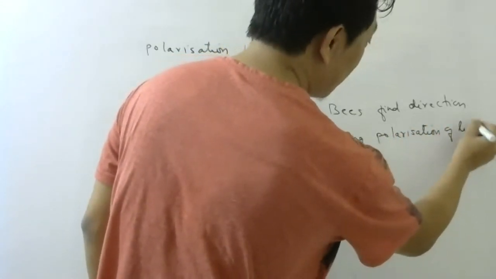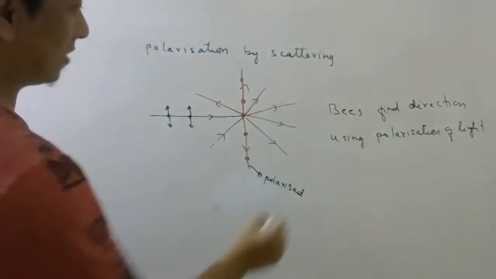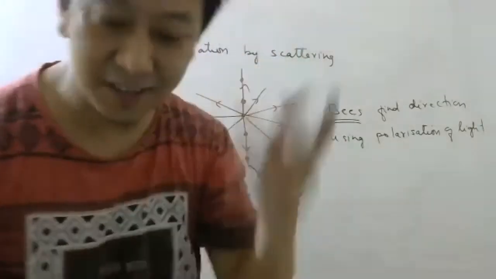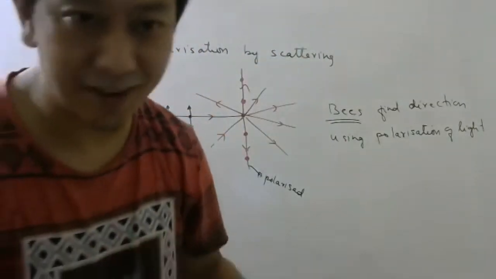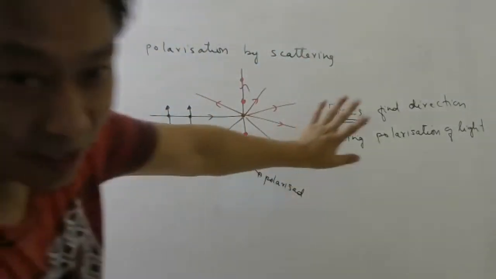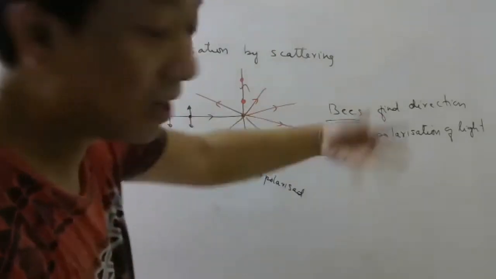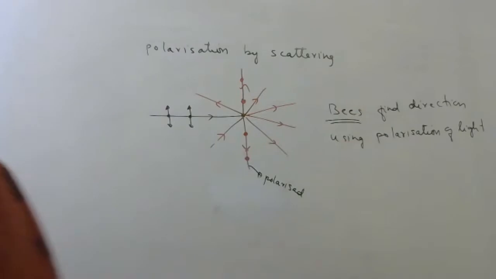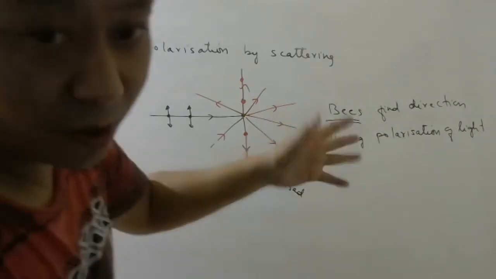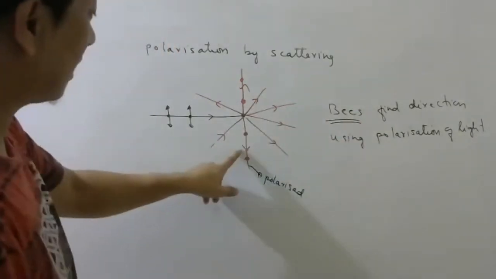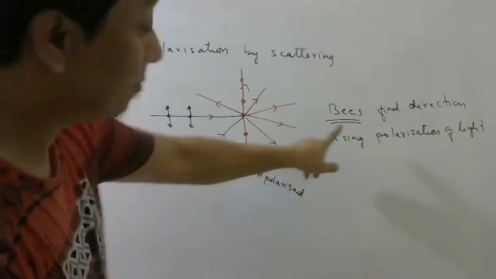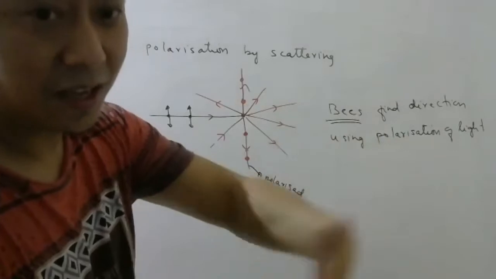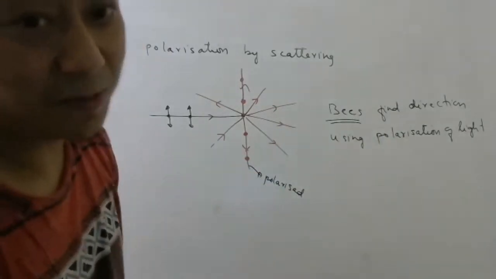How exactly, students, I'm not very sure about that. We have to study the physiology of bee eyes and all, which I have not done, but I know this. If you are interested, after exams are over, you can do some research. Humans cannot differentiate between polarized light and unpolarized light, but bees can detect, and that is how they know the direction. It seems is what many scientists believe.